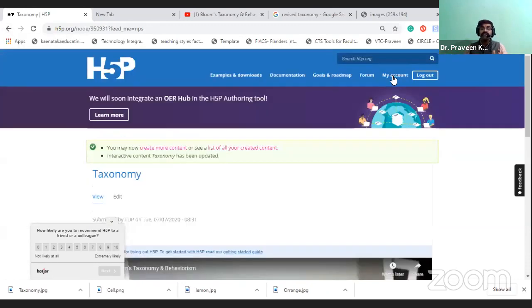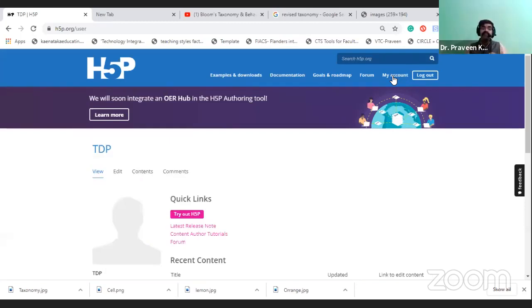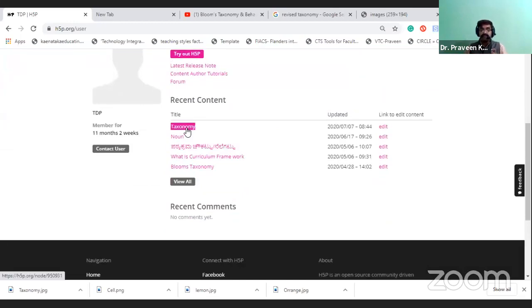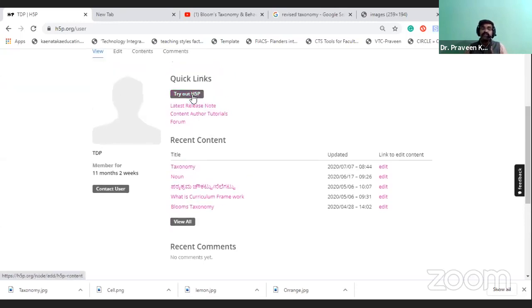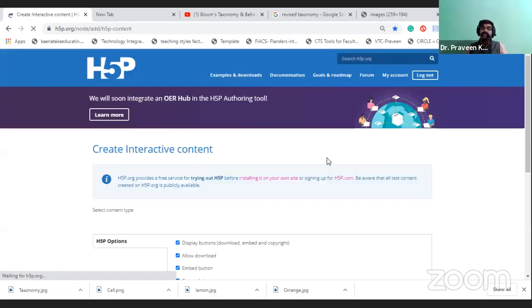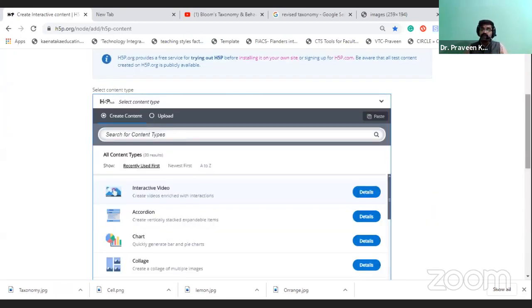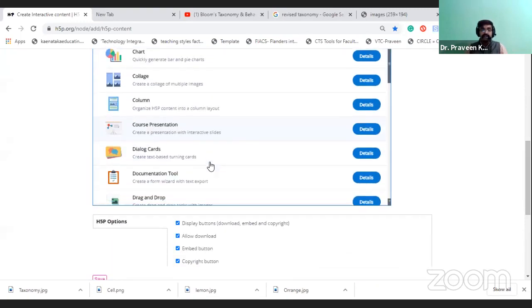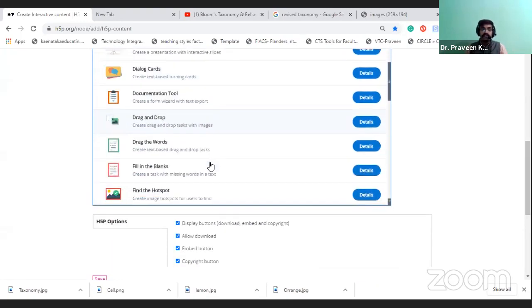So now we are going with another type of individual interaction. That is one taxonomy we have created, that is interactive video. Now we are going to create some more types of activities, some more types of content. So here I will show you how we can create drag and drop the words. We will tell you how the drag and drops will be created.